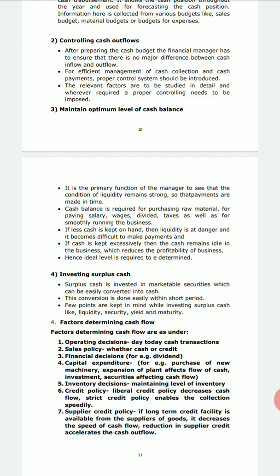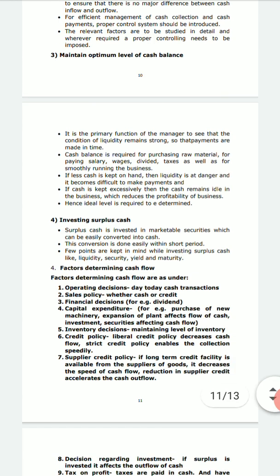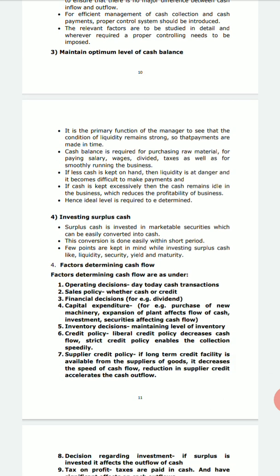When we move to the second technique, it is establishing collection centers. Many times companies or businesses are spread all throughout the country, all over the breadth and width of the country. At that time, the amounts to be collected are small in value. Then collection centers are established in various parts of the country.